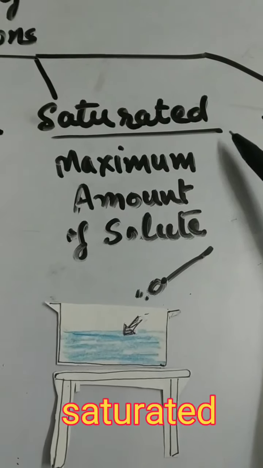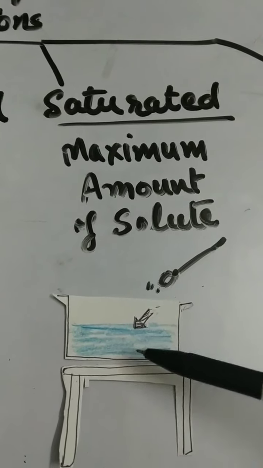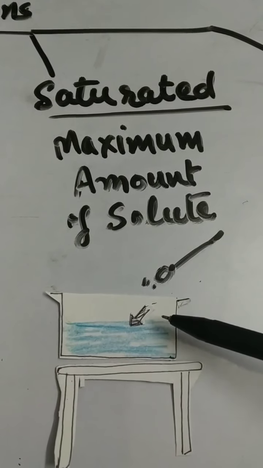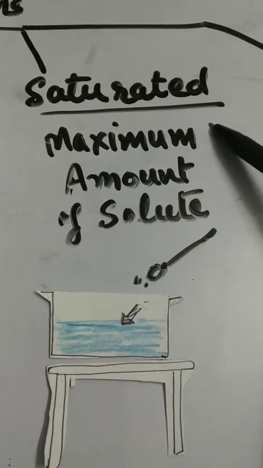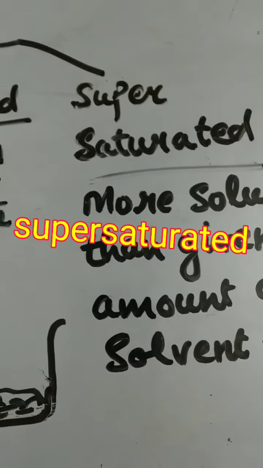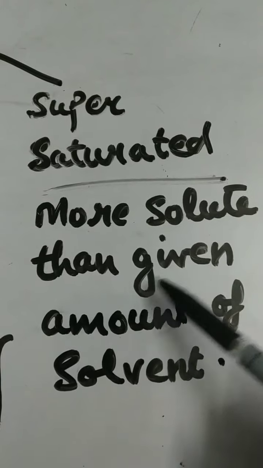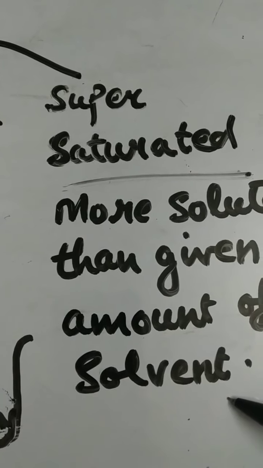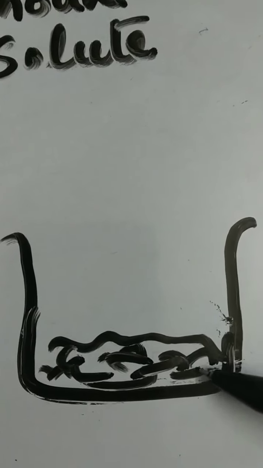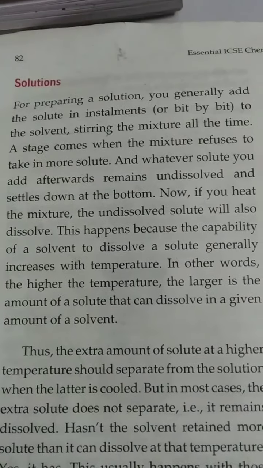Saturated solution: a solution containing the maximum amount of solute that can be dissolved in it at a given temperature is called a saturated solution. Supersaturated solution: a solution containing more solute than the given amount of solvent is capable of dissolving at that temperature is called a supersaturated solution.